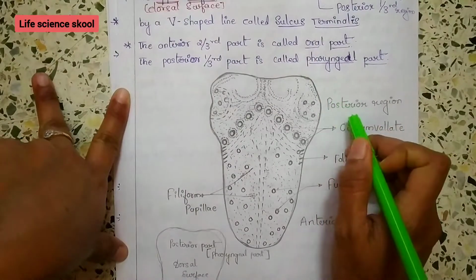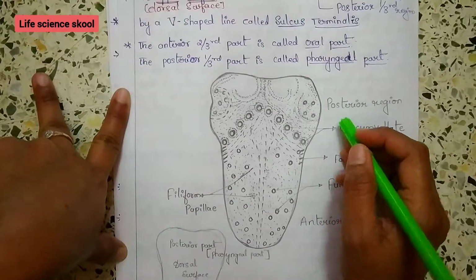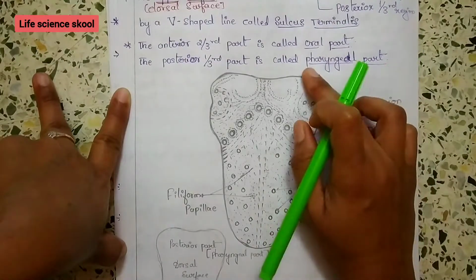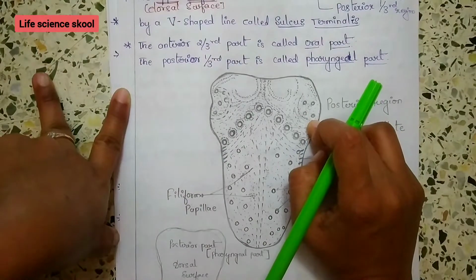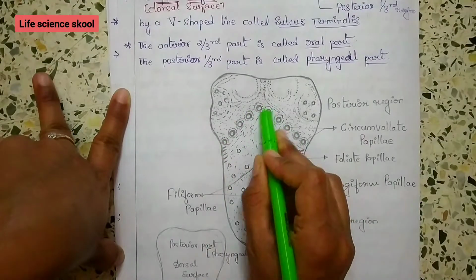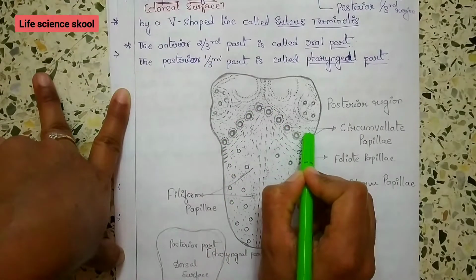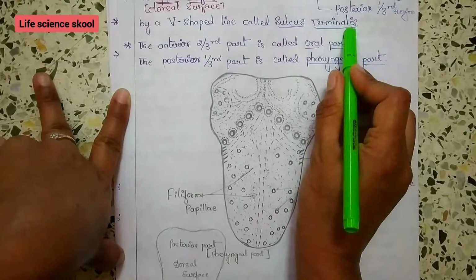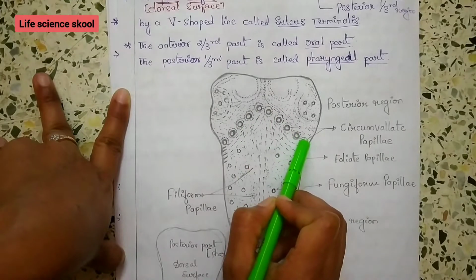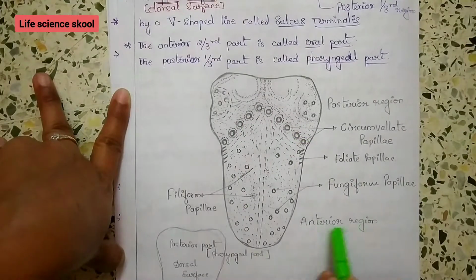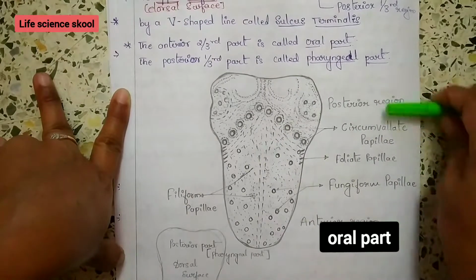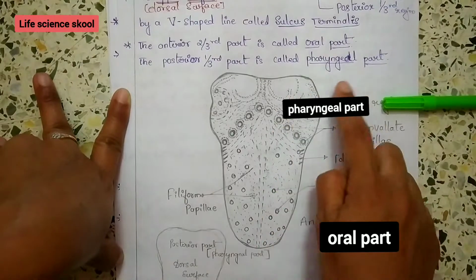The upper surface is again divided into two regions, as I mentioned before: the anterior two-thirds region and the posterior one-third region. These are divided by an inverted V-shaped line called the sulcus terminalis. The anterior two-thirds is also called the oral part, and the posterior one-third is called the pharyngeal part.